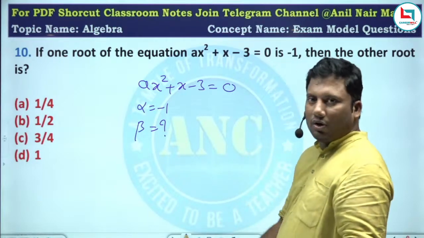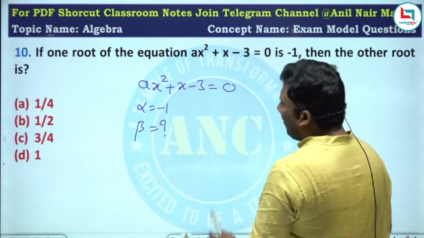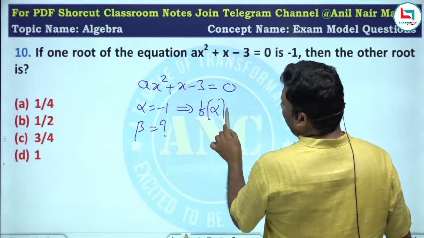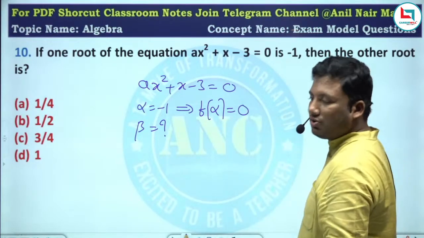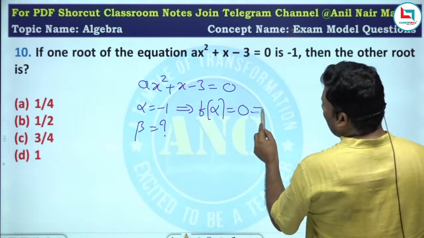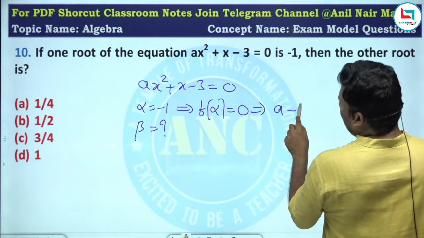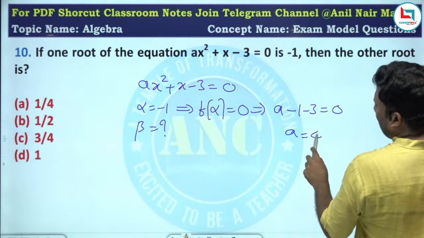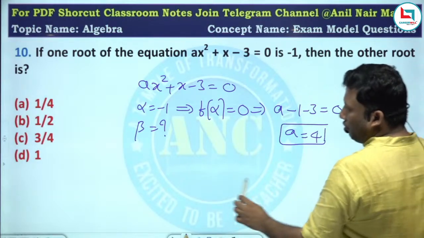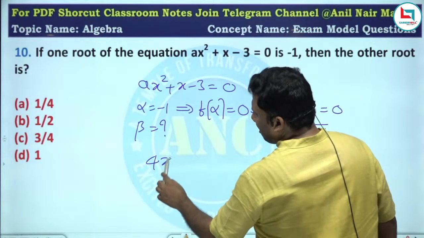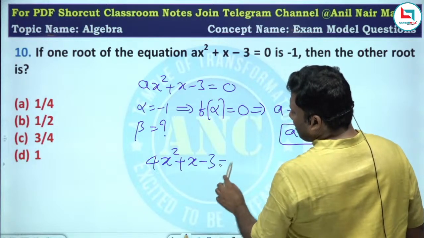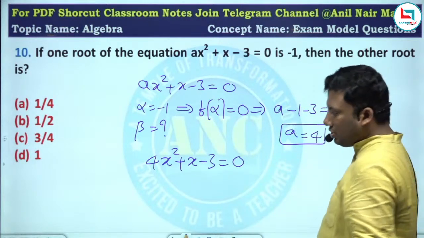If alpha is a root and I substitute, f of alpha will be equivalent to 0. We will find the value of a. a minus 1 minus 3 is 0, so a is 4. That means the equation is 4x square plus x minus 3 equivalent to 0.